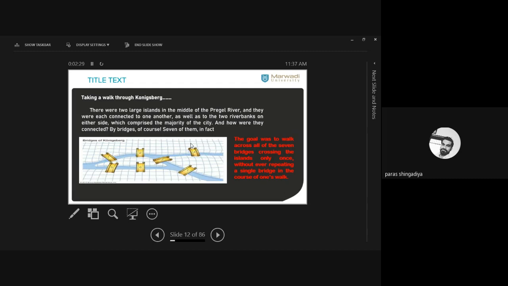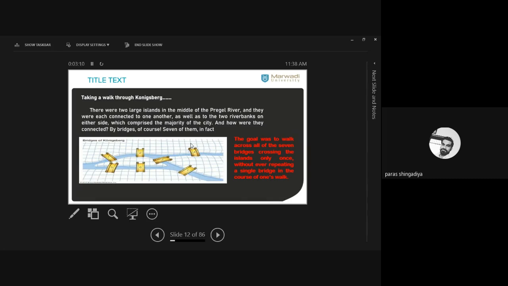Clear? So now this is a map view. ये पूरा map है, ठीक है? And you have to find all the possibilities. It will take lots of time. ठीक है, कोई person है suppose यहाँ से उसने start किया, and then after moving in this direction, he checks that it is not a solution. Then he changes the route, starts with this bridge, and then checks whether it is possible or not. Then he considers this bridge, and checks again. ऐसे आपके पास 4 अलग-अलग place है और 7 bridges. There are lots of cases we can create here. Is it possible or not? It will take lots of time to find such a route.